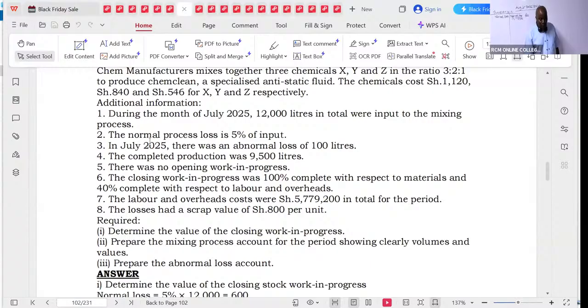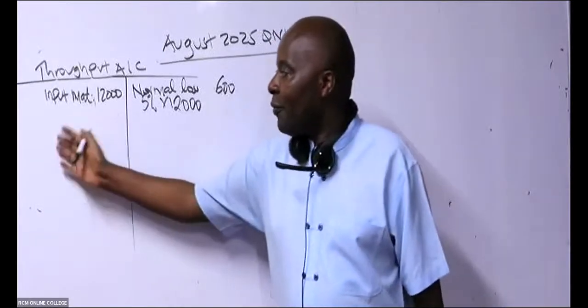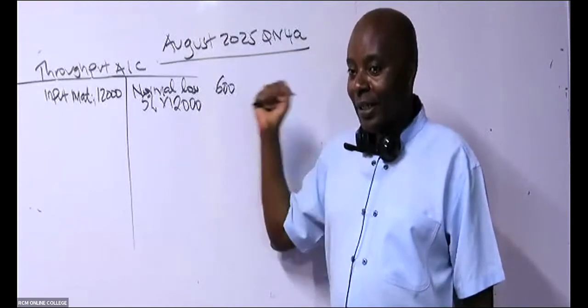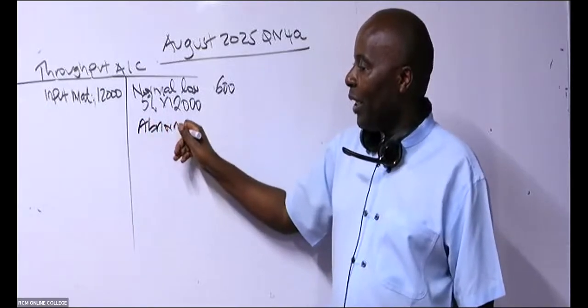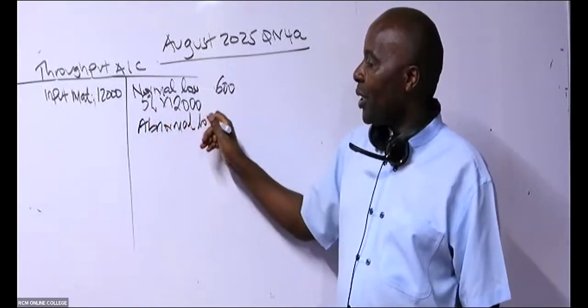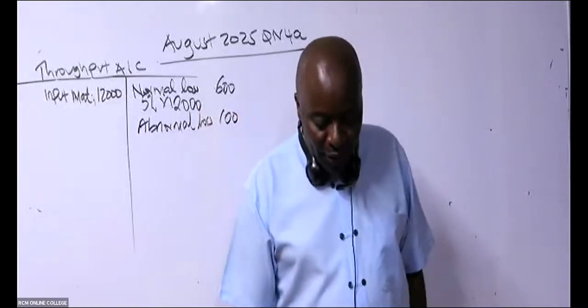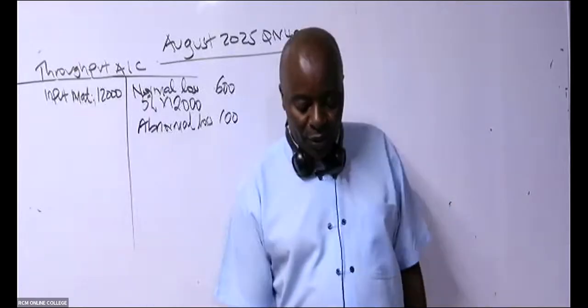So we are told in July 2025, there was an abnormal loss of 100. So abnormal loss, where shall we book this abnormal loss? On the left here or right? Yes, right. Abnormal loss is on the right, isn't it? So we have abnormal loss of 100. If it was abnormal gain, it would have been on the left.